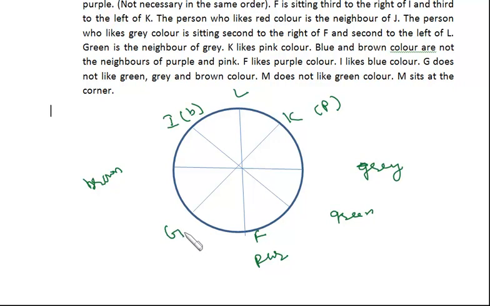Then the person with red color is the neighbor of J. That means J and red color should be together. So we cannot have J and red color over here. So we have to have J over here and red over here. Now M does not like green color, so M has to be over here. Then the remaining color yellow over here, and green, the remaining person H over here. So we did the entire arrangement with their colors, so you can answer the questions very easily, I hope.